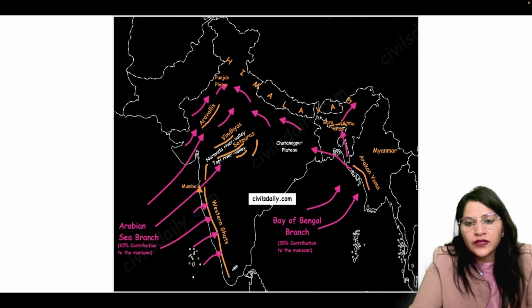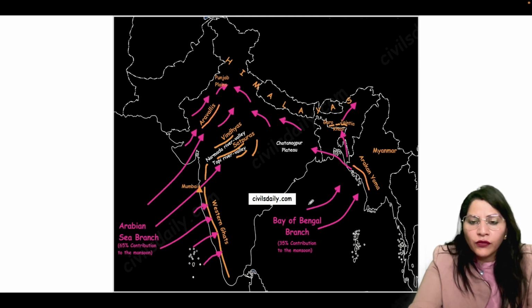Next, moving towards the Bay of Bengal branch, that is the second branch of the southwest monsoons. Here the Bay of Bengal branch is moving, and the Tamil Nadu coast lies parallel to the Bay of Bengal branch. That is why this portion is not getting any rainfall from the southwest monsoons.